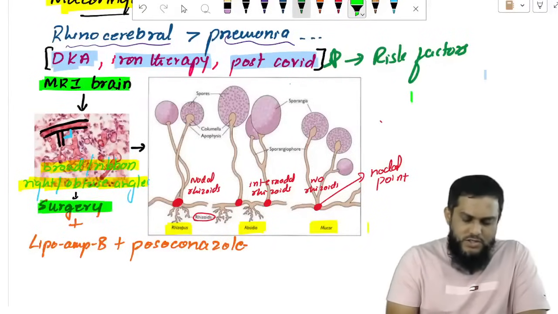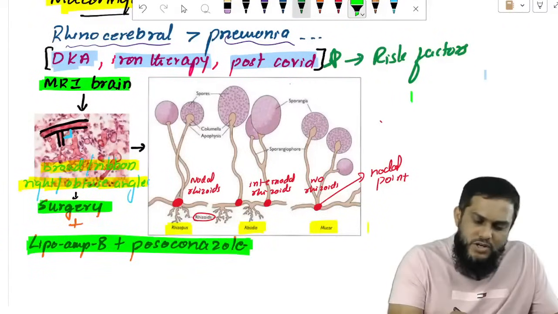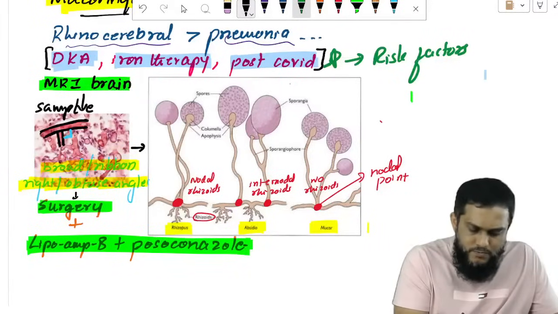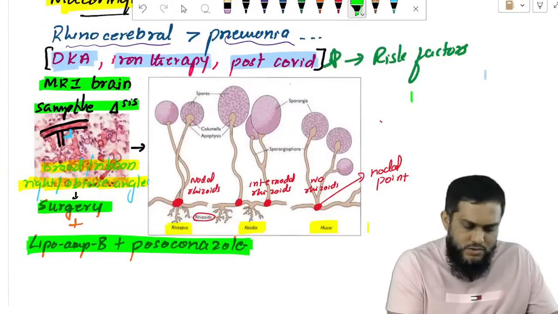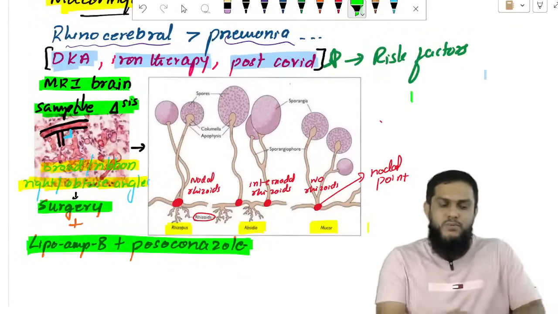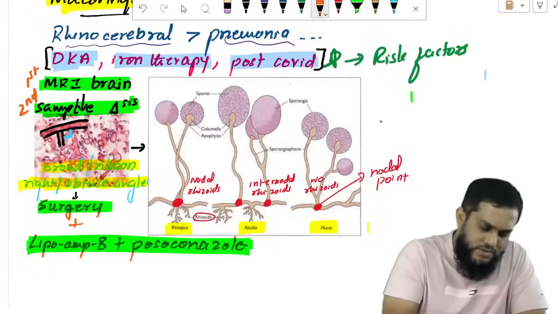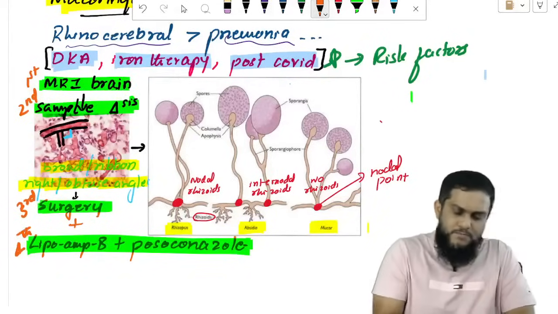Then you have to go for surgery, and then the treatment: liposomal amphotericin B plus posaconazole. I will write it down here, otherwise you will get confused. Steps are important: this is the first step, the second, the third, and the fourth step to be done.